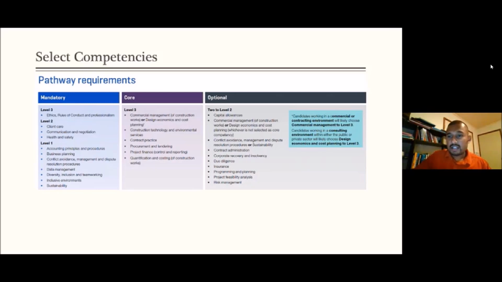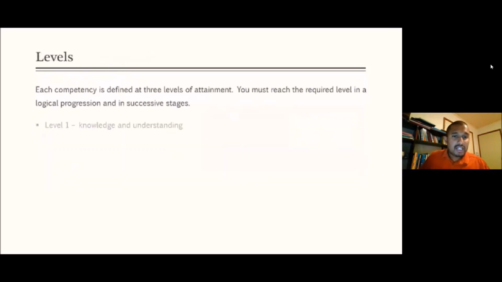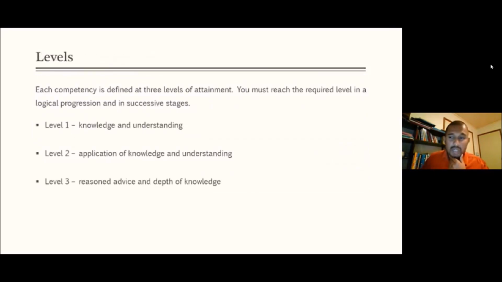This particular information I have taken from the pathway guide. Right, the levels we discussed just now. I hope you understand that.